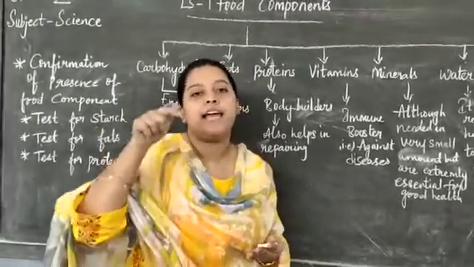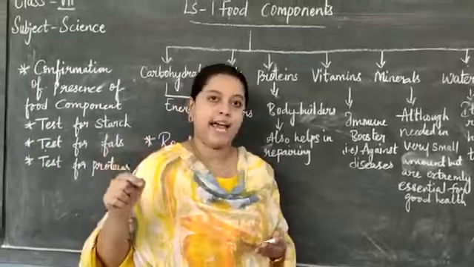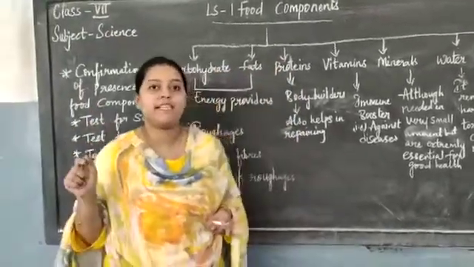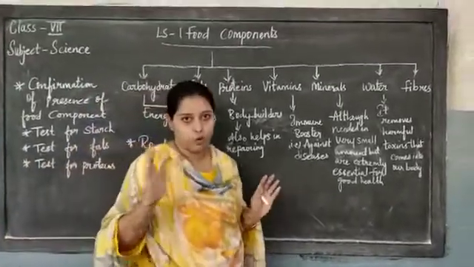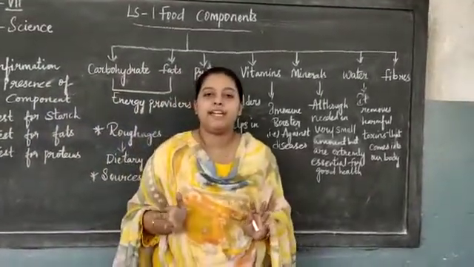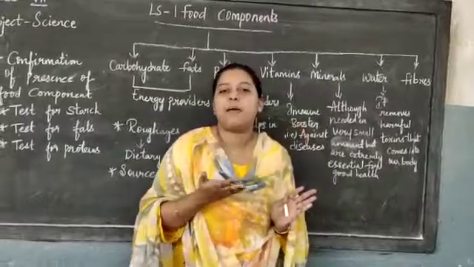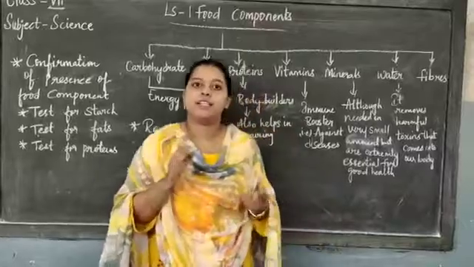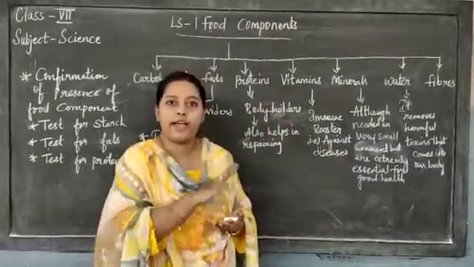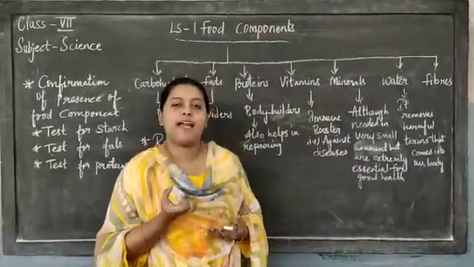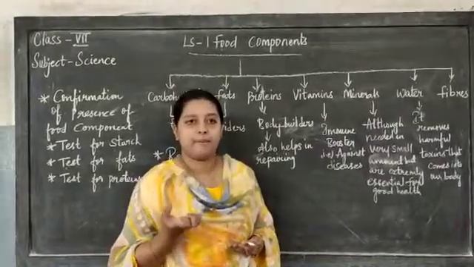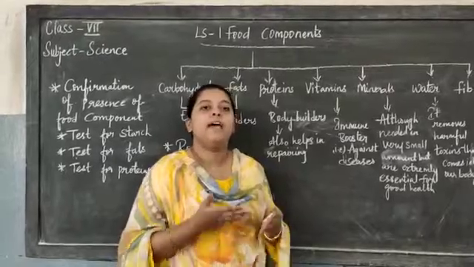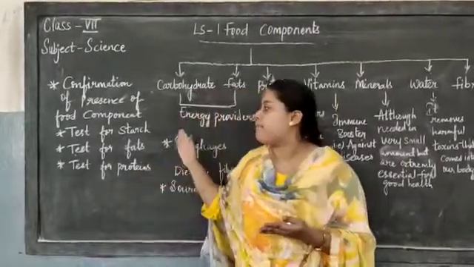That layer is nothing but a translucent layer. I hope you all have remembered translucent, transparent, opaque. In your previous class you all have studied that, so I am not going to say about it in detail. If you see a translucent type of patch on the paper plate, that is from the vada. The oil has come out and been absorbed on that paper plate, and hence it is becoming translucent. Hence the confirmation that fats are present.